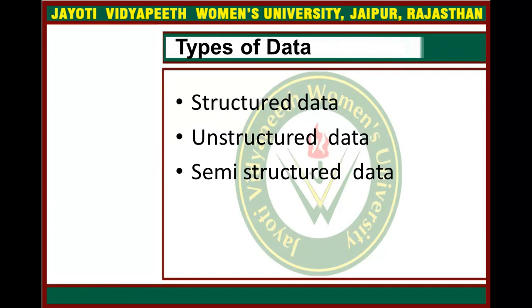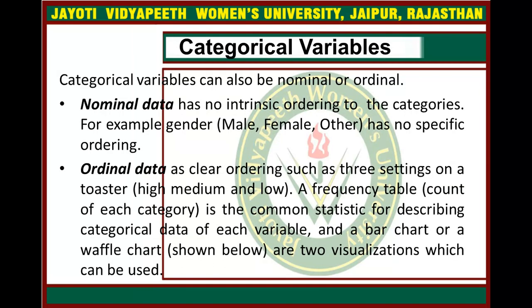Now there are basically three types of data. This I have already discussed in my previous videos. First is structured data, unstructured data and semi-structured data. Now come to the categorical data, variables. Categorical variables can also be nominal or ordinal.